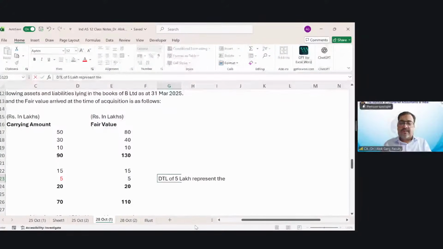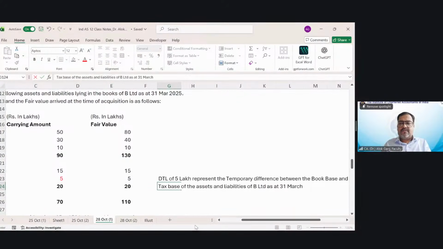The temporary difference between the book base, which is the carrying amount, and the tax base of the assets and liabilities of B Limited as at 31st March 2025.